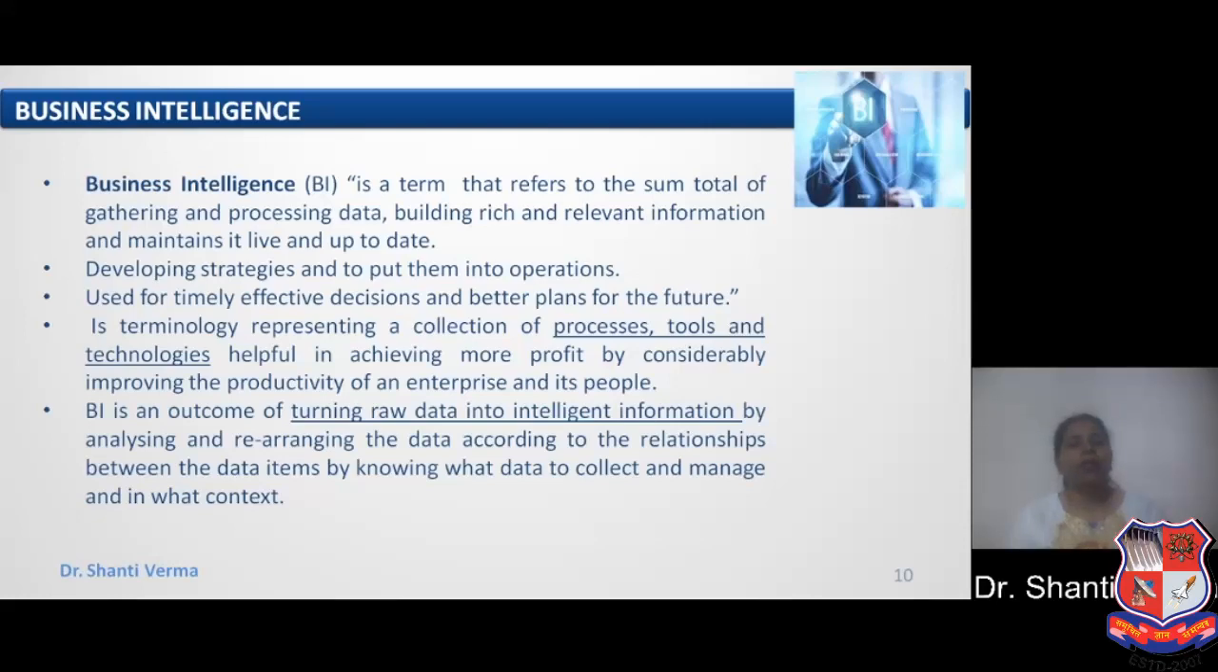So, BI is an outcome of turning raw data into intelligent information by analyzing and rearranging the data according to the relationship between the data items, by knowing what data to collect and manage and in what context. So here, what the data is and the context about the data is also important. BI also uses some context level analysis that is a part of artificial intelligence.